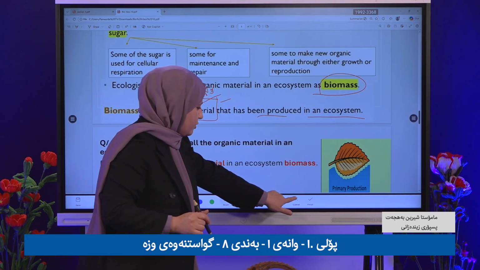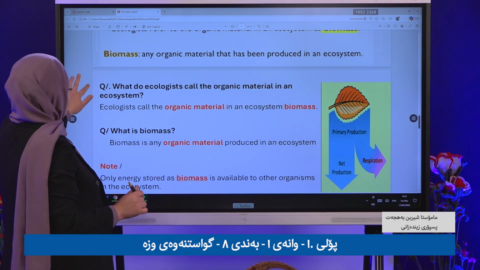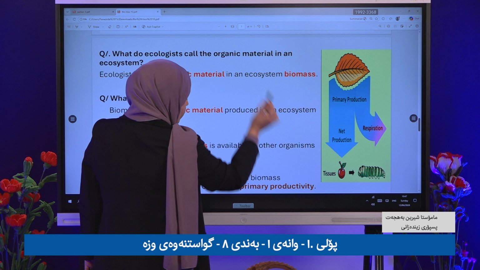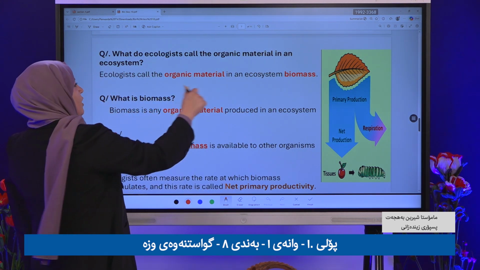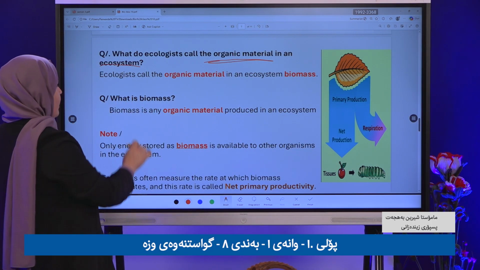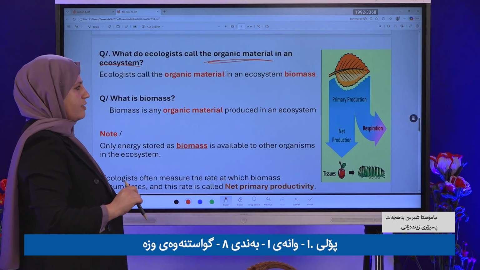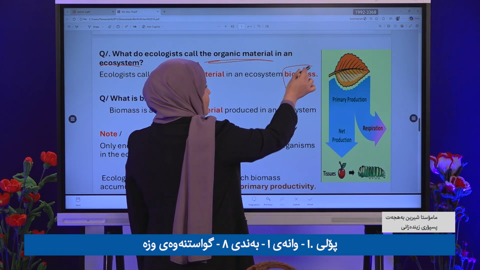Yes, let us go to some common examples. What do ecologists call organic material, as I mentioned? This is important. That's why I'm explaining in detail. Organic material in an ecosystem. Ecologists call organic material in an ecosystem what? Biomass.